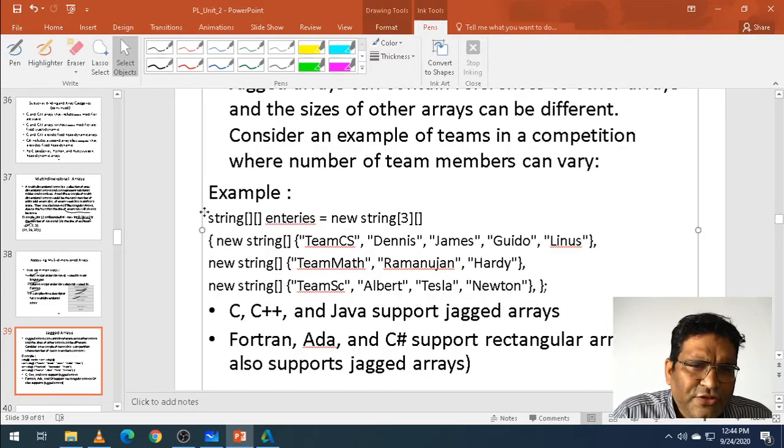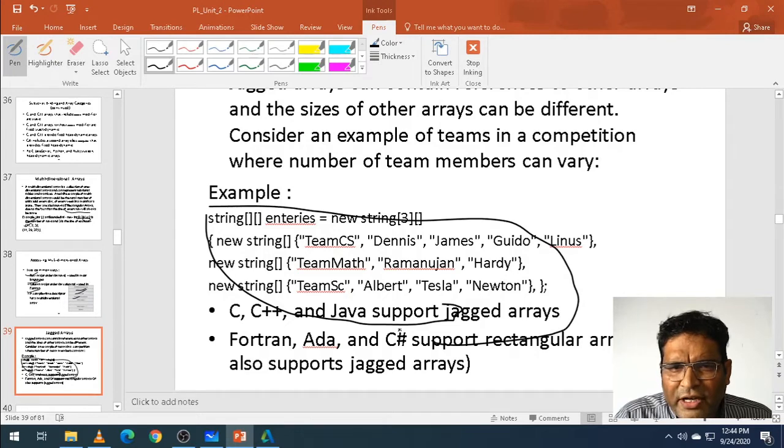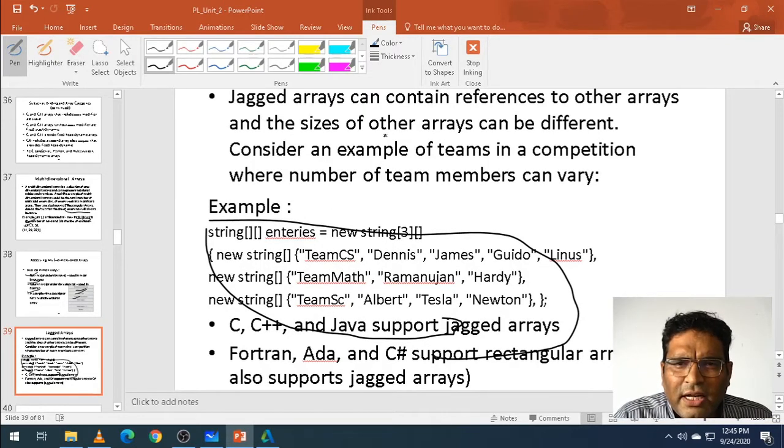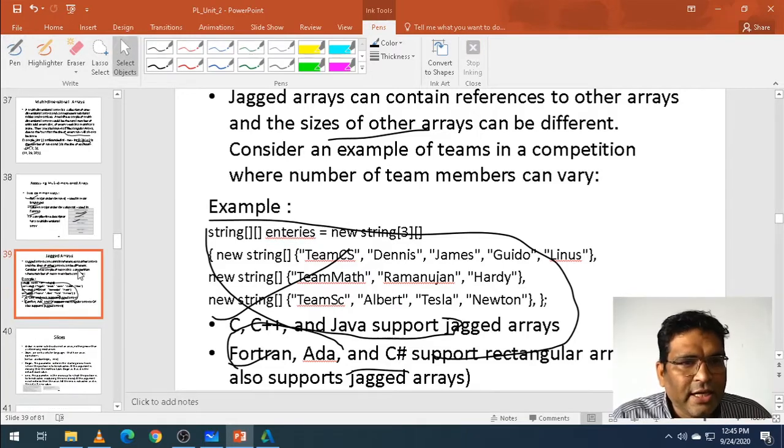So if you see this, every row has different contents. The size of each array can be different, correct? C and C sharp support this. Fortran and Ada support a rectangular array, where C sharp also supports jagged arrays. C, C++ and Java support jagged arrays. Fortran, Ada and C support rectangular arrays. Remember that: these support rectangular arrays, and C sharp also supports jagged arrays. So this is what a jagged array is.